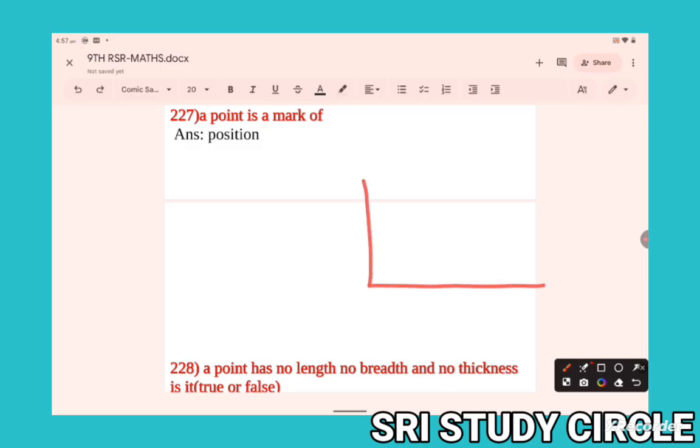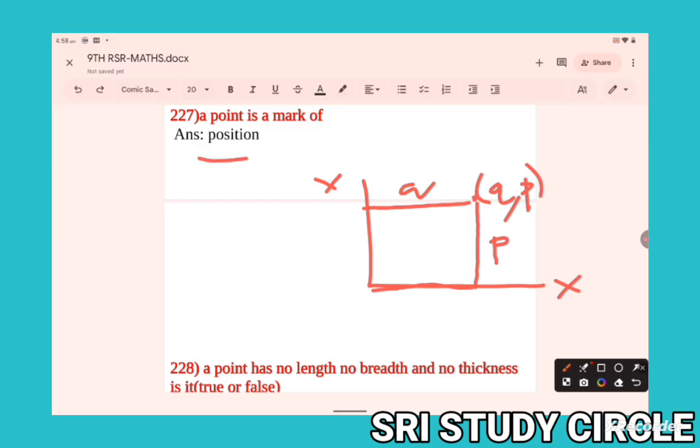Suppose x-axis, y-axis, and a point here. The distance from the x-axis, the distance from the y-axis. Suppose this one is P, this Q. This is known as the position of an object.